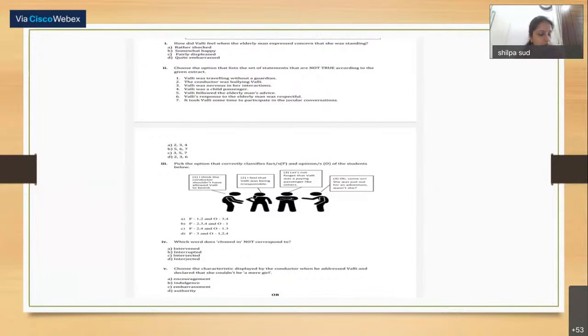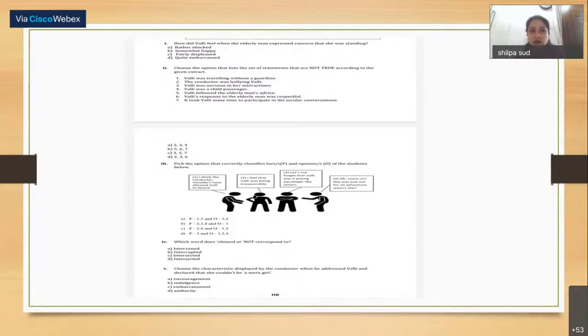I don't know if you are able to see or not. You can see it. This is from the sample paper of class 10th. The structure of the question paper has changed. So these are the kind of questions which we are now getting from the prose. I'll just read the question statements. One paragraph from the chapter Madam Rides the Bus was given. And now the question is, I'll just read the questions, not the options. How did Valli feel when the elderly man expressed concern that she was standing? So this is one understanding question. Next question: choose the option that lists the set of statements that are not true according to the given extract.